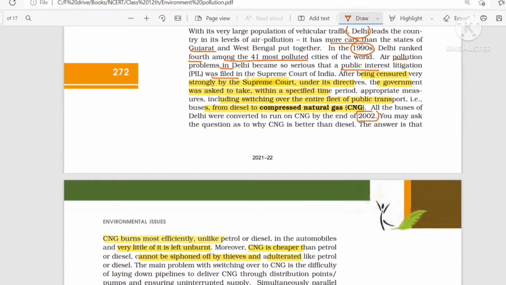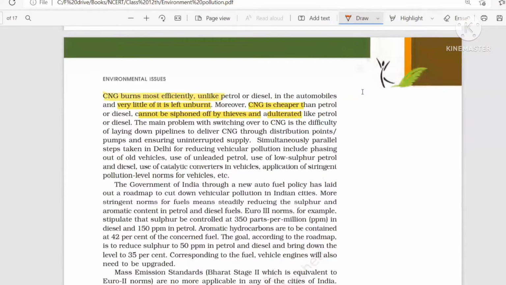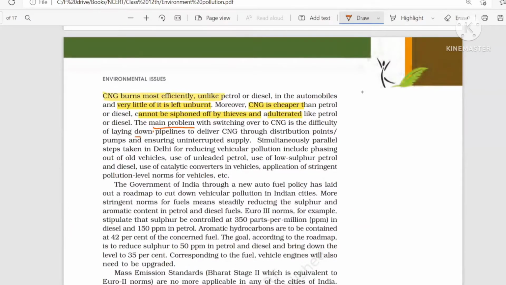The entire public transport from diesel should be switched to CNG. A question came to mind: okay, fine, CNG is better and everything. Now the main problem for the Delhi government was to lay down the CNG pipe, and they had to provide the supply uninterruptedly. So it was a big challenge at that time.